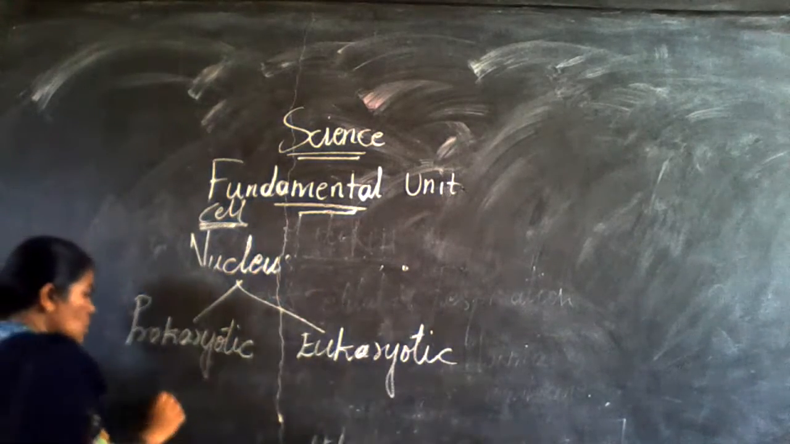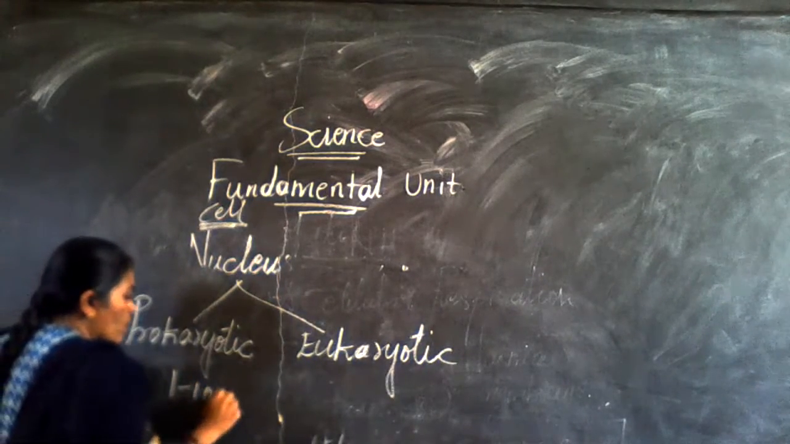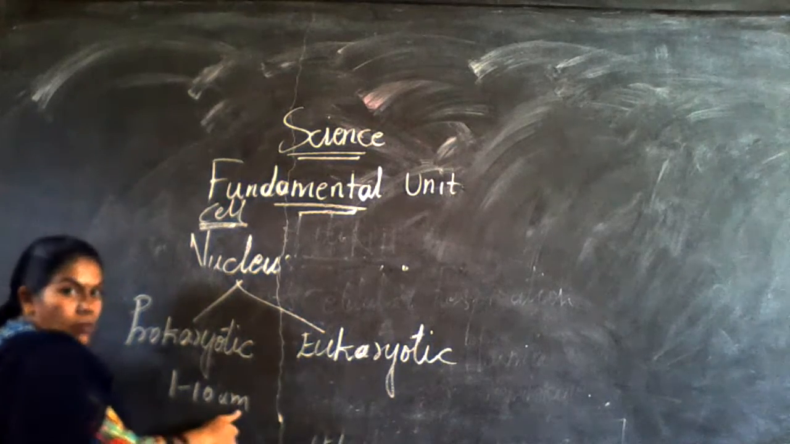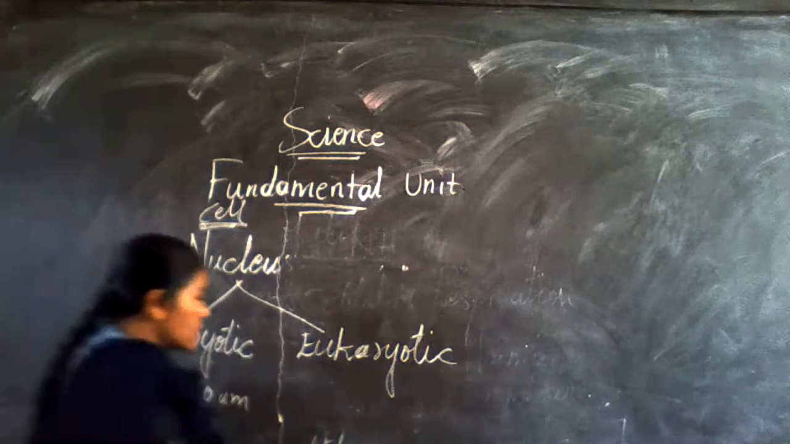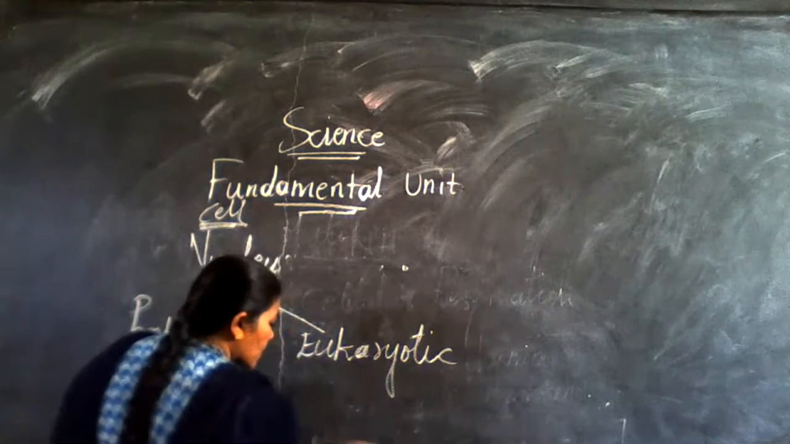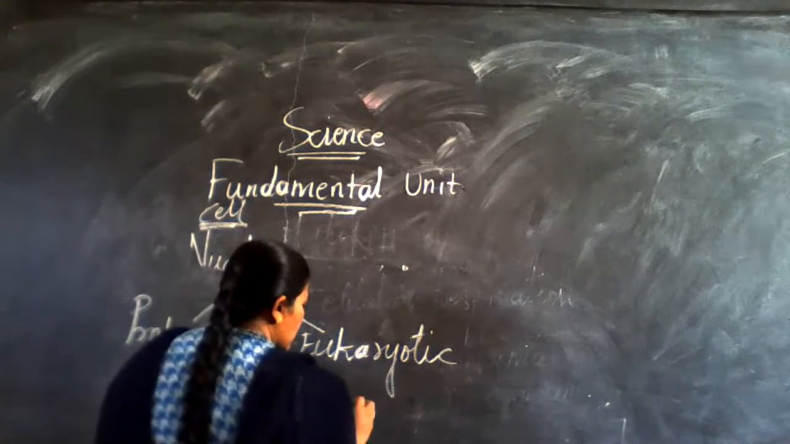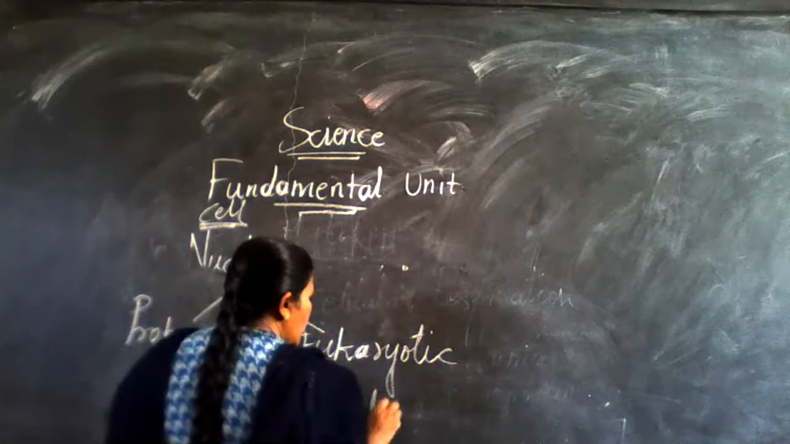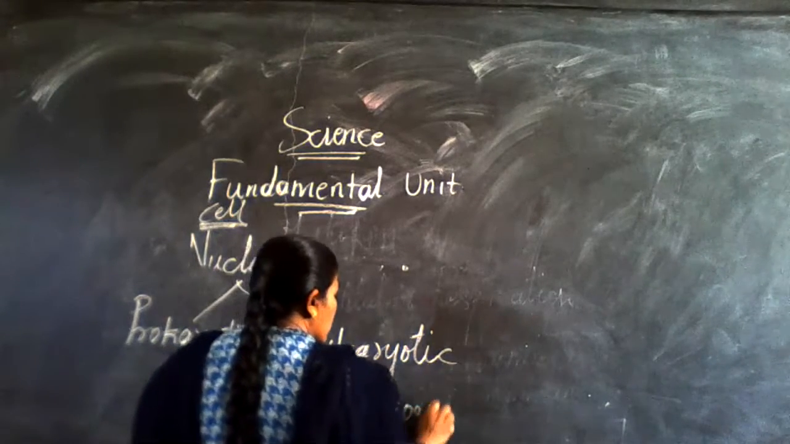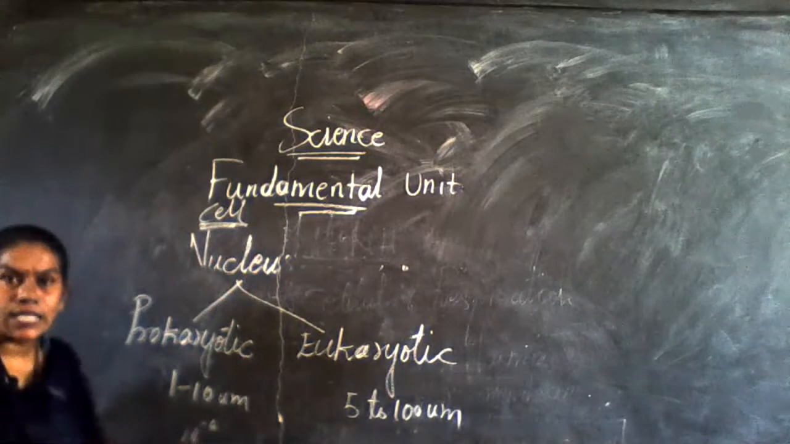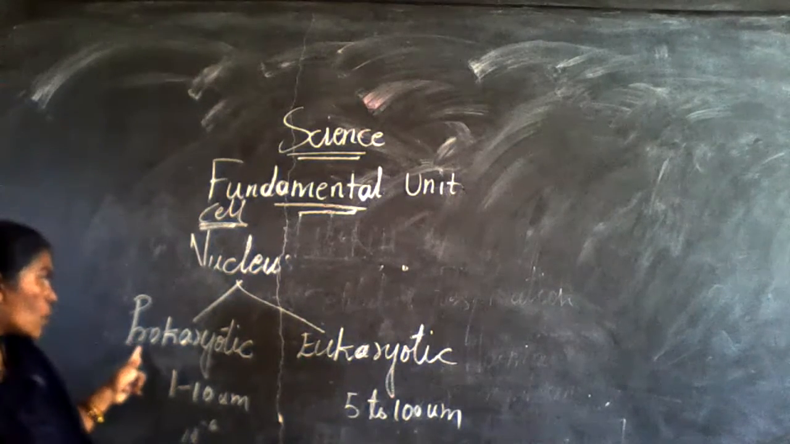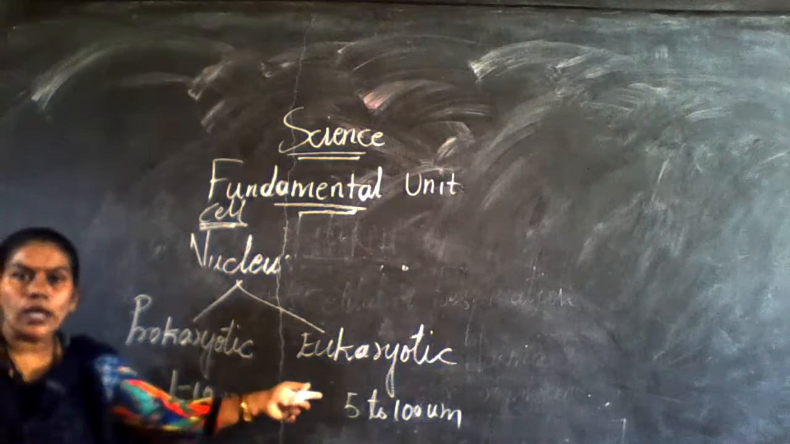So this one is 1 to 10 micron. Micron is 10 to the power of minus 6. Got it? And this is from 5 to 100 micrometer. This much big in size. Got it? So, prokaryotic and eukaryotic.